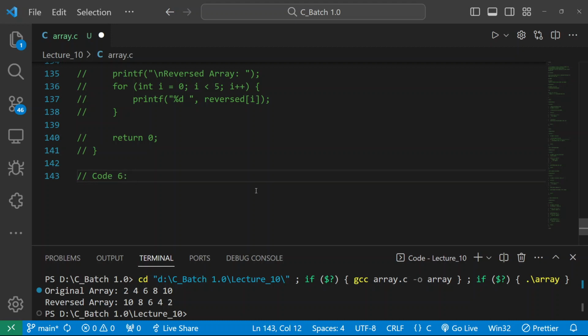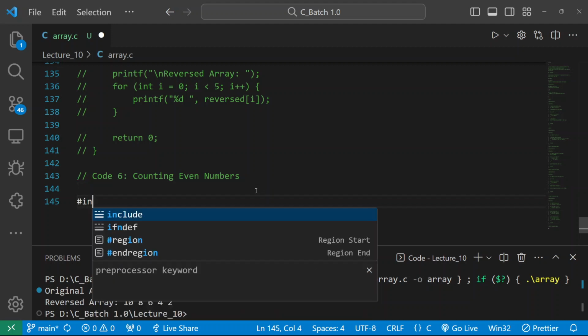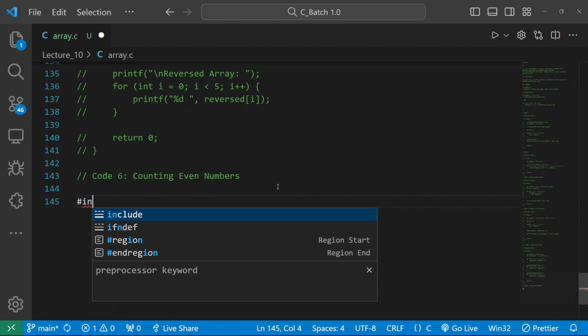So see code 6, and this is a good example. As we know, we were printing the even numbers, but here we will be counting the even numbers. How can we count the even numbers in a list, oh sorry, in an array? So consider this. Let me close my terminal and see here.